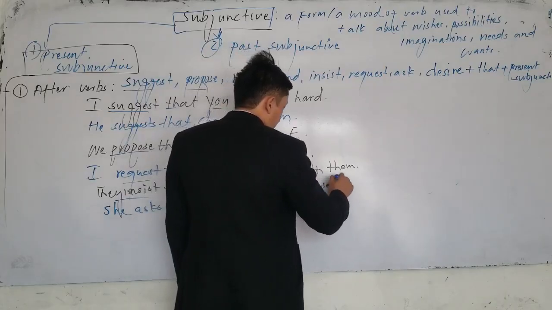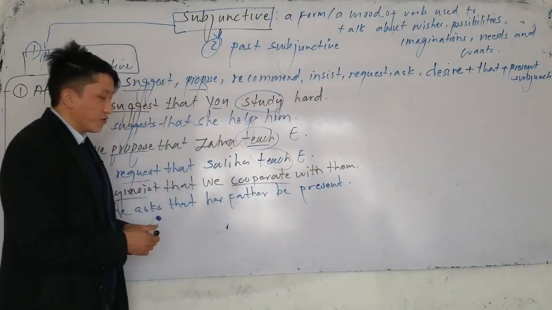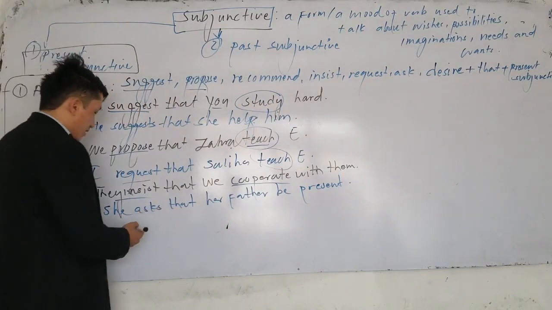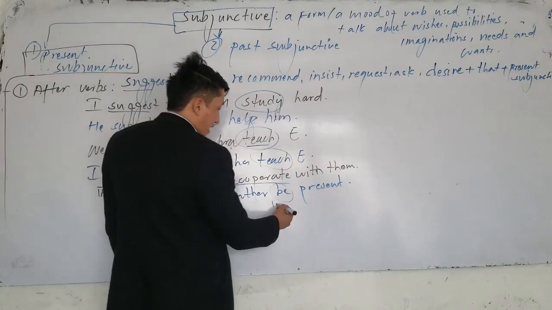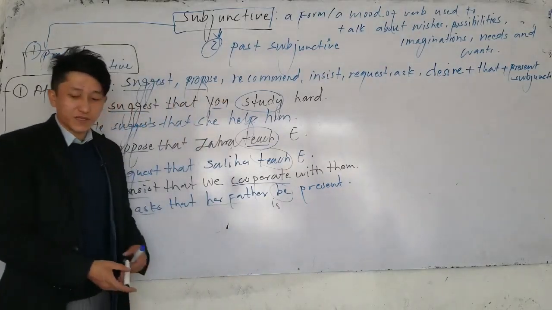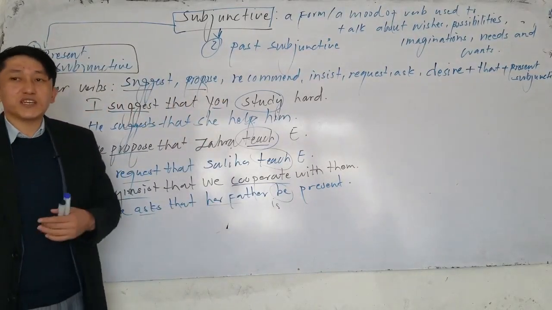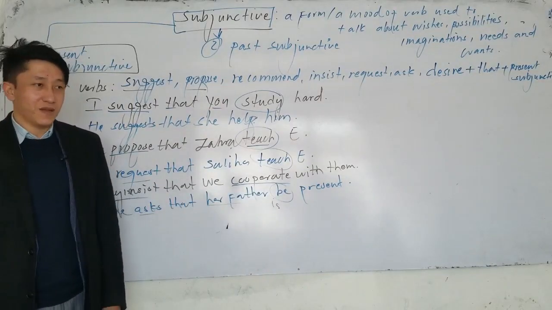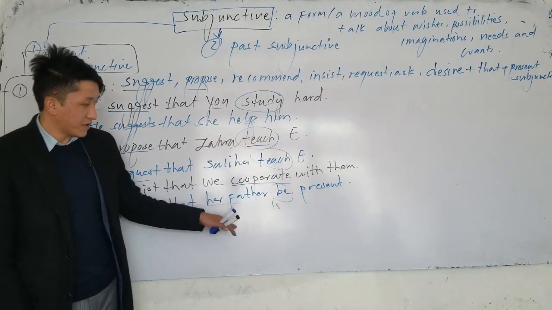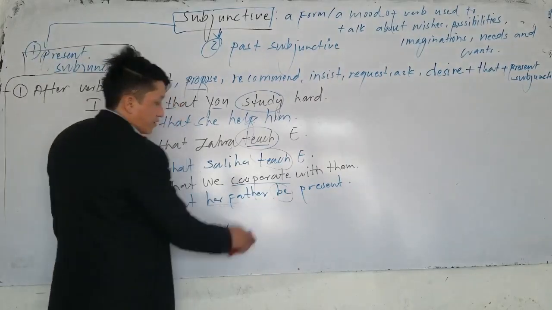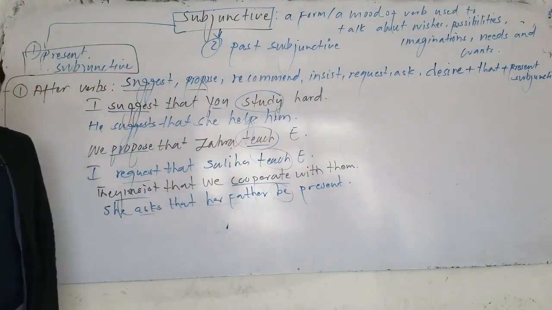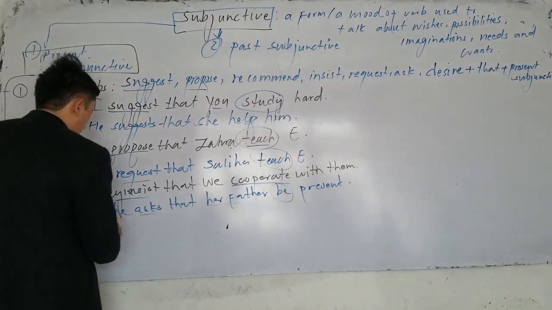Now in this sentence, which one is subjunctive here? She asked that her father be present. Actually, here if I say her father is present, what is the meaning of the sentence? If I say is present, it means he is present. But if I say she asks that her father be present, it means she wants that her father be what? Present. Which one is subjunctive here? Be. Subjunctive. Or the next one, I desire.